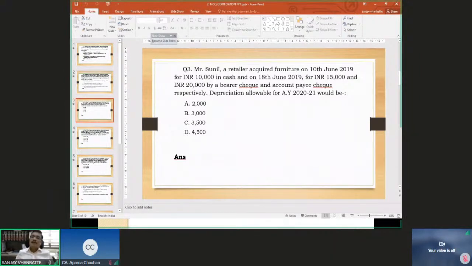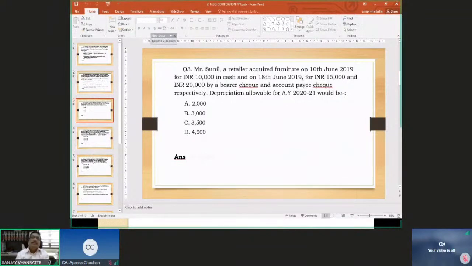Depreciation allowable for AY 2021 would be how much? 10,000 in cash, 15,000 by bearer cheque and 20,000 by account payee cheque. What is the amount of depreciation that he will get on furniture?